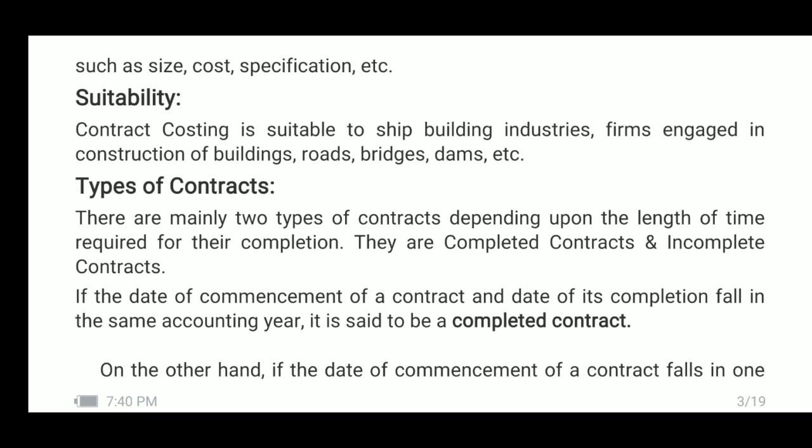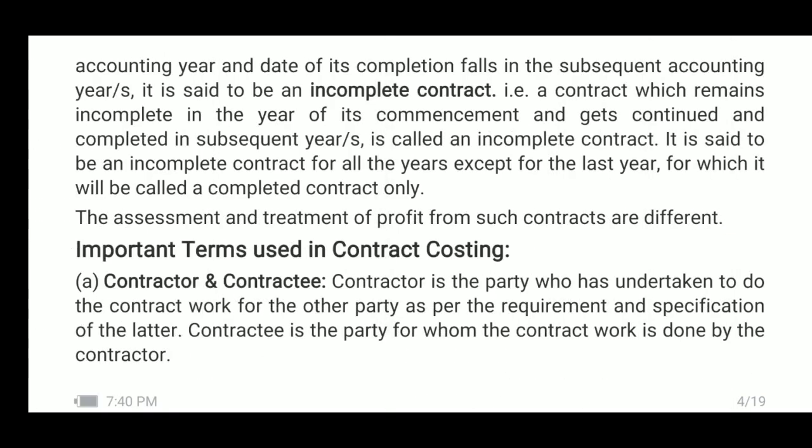On the other hand, if the date of commencement of a contract falls in one accounting year and the date of its completion falls in the subsequent accounting year or subsequent accounting years, it is said to be an incomplete contract. That is, a contract which remains incomplete in the year of its commencement and gets continued and completed in subsequent year or subsequent years is called an incomplete contract.